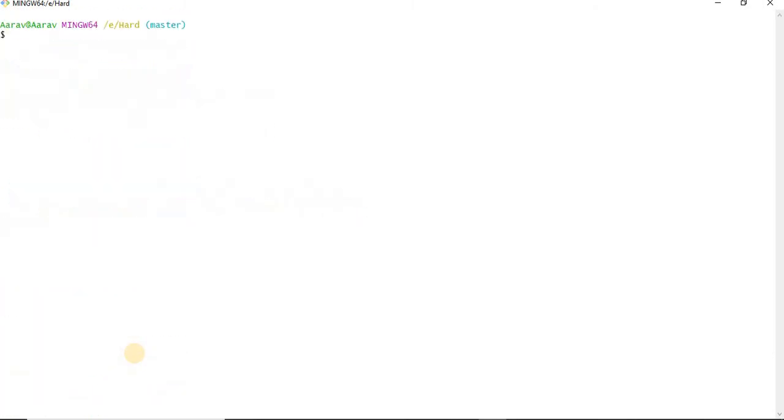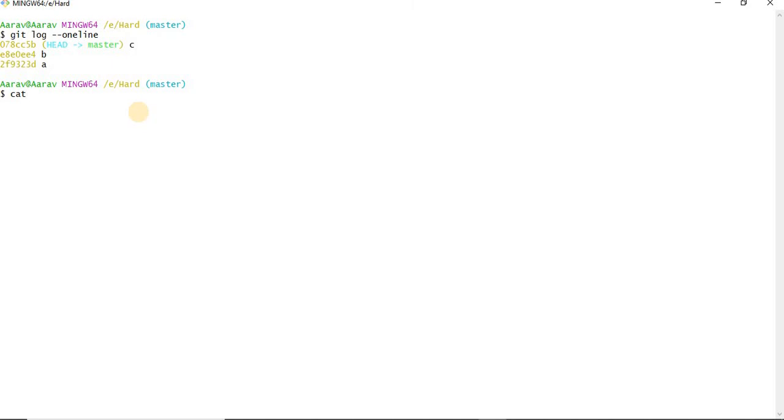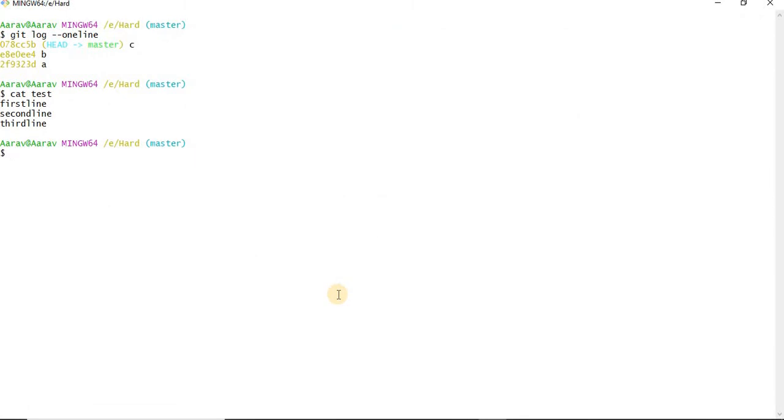Just forget everything, concentrate from here. git log --oneline. So we are having head at C, and the data we are having is, cat test, same like this only. Okay, head is at C and data is this one. Now what I am doing is git reset --hard to the B commit.